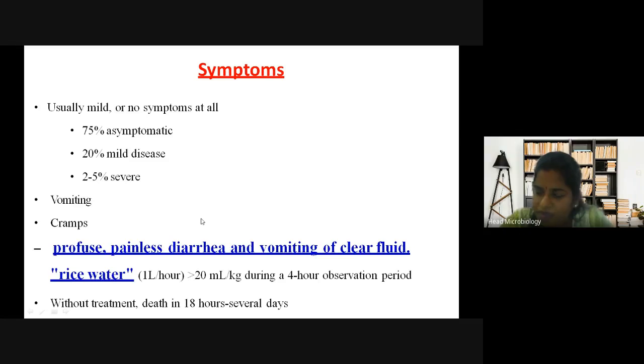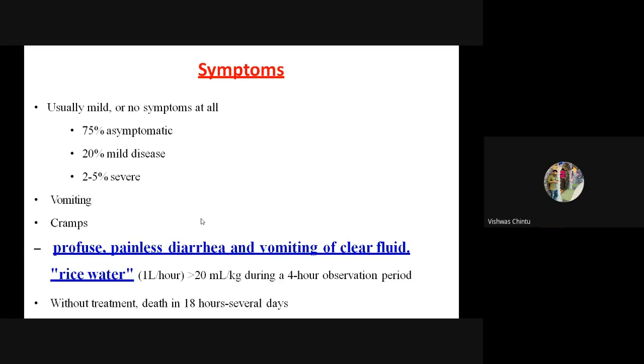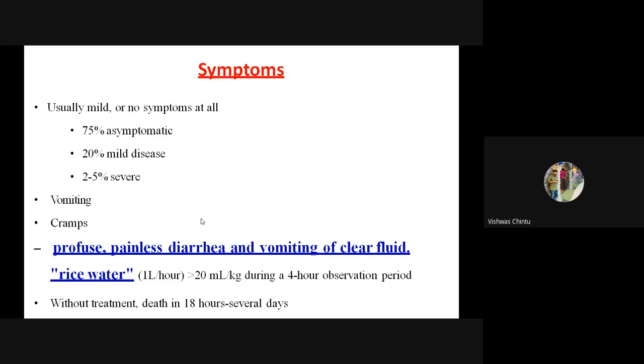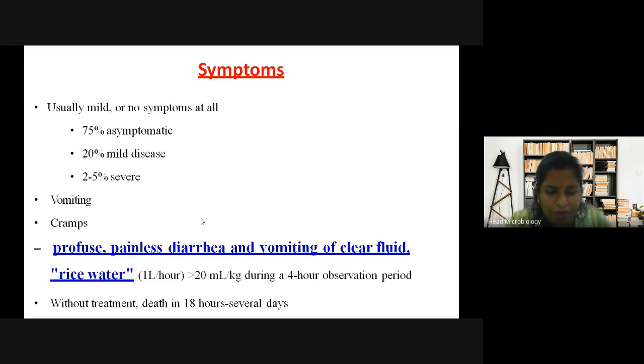What happens when you're infected with Vibrio cholerae? Diarrhea, high frequency of bowel movement, leading to dehydration and loss of water from your body. And if you don't replace the water loss with electrolytes or water, what will happen? Your body will get completely dehydrated, leading to death.